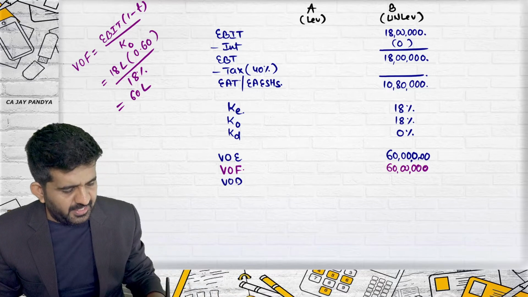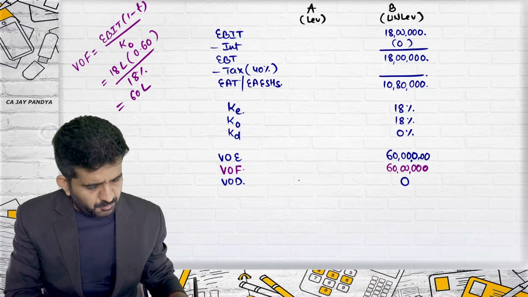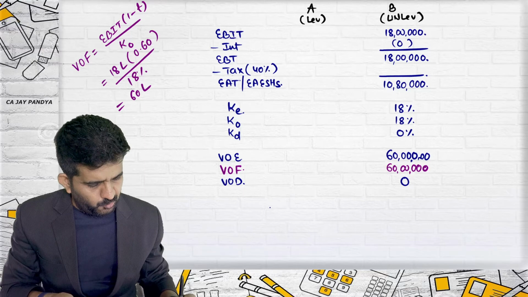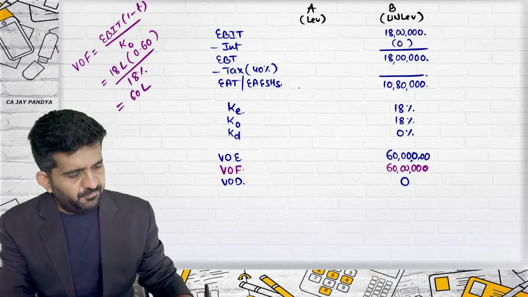And value of that, in this case, we are knowing. Let us first go to levered firm, because we have found out even KO. Let's go to levered firm.